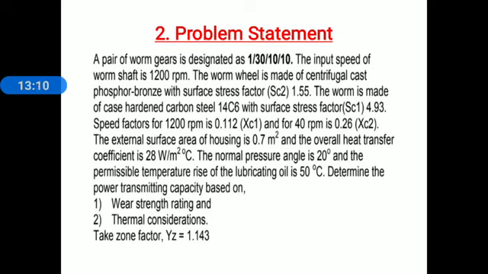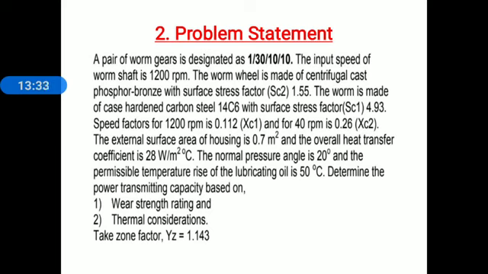The worm wheel is made up of centrifugal cast phosphorus bronze with surface stress factor SC2 1.55. SC2, remember this, surface stress factor for worm wheel.